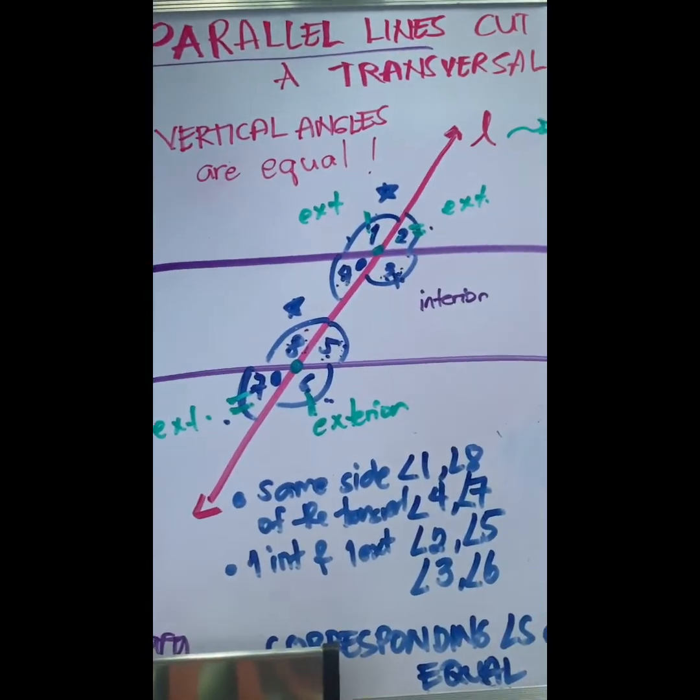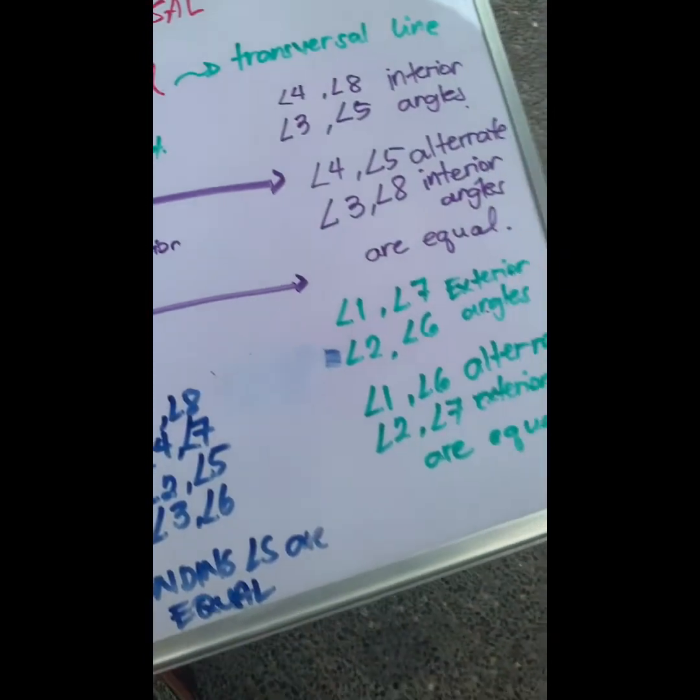Okay, let me just go over the board and go about what I have been talking about in the last 6 minutes. Okay, good. I am expecting you to practice. You have to identify the types of angles. If you cannot identify it, post it in the comment and I will help you confirm if your answer is correct or not, okay? Try to practice by identifying the angles and what kind of relationship they have and what will be their measurement, okay? You need to test yourself, assess yourself. You can do it. Go back to the video and try to rewind on the properties of the different pairs of angles formed if you have two parallel lines cut by a transversal.